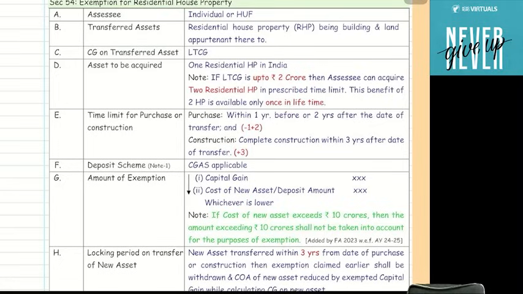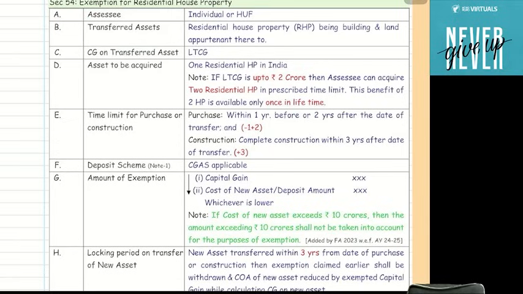Okay, guys, you know that there is one section, section 54, exemption in capital gain. You know about 54? If you remember from intermediate also, na? If you sold any house property and if you purchase one residential house property in India, then exemption is available.